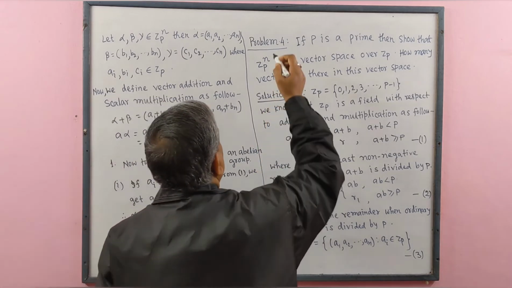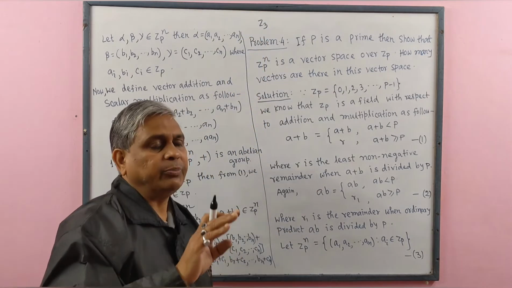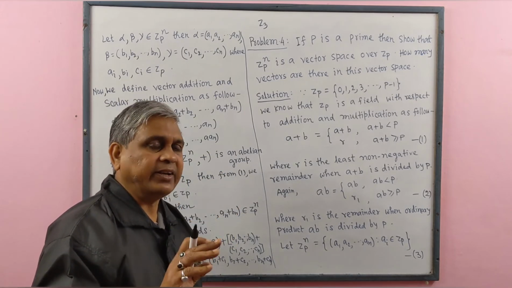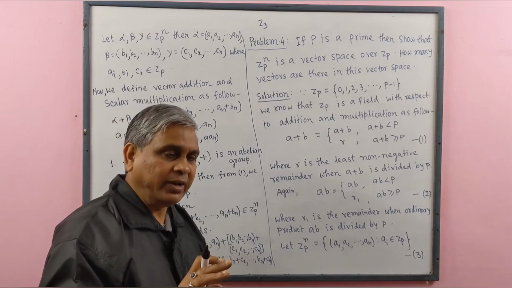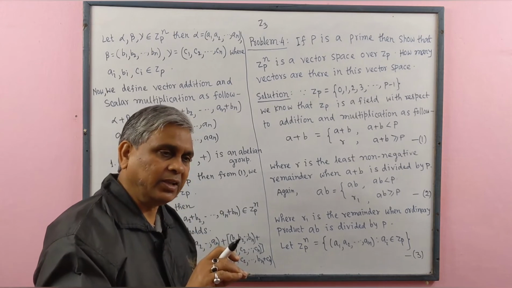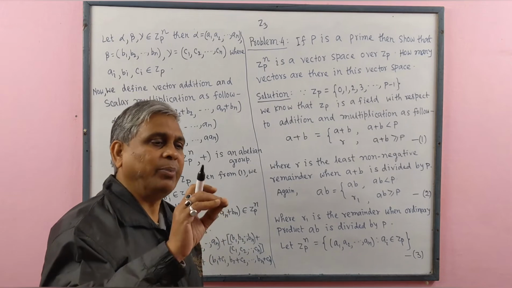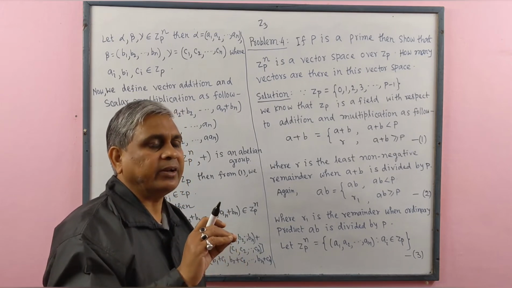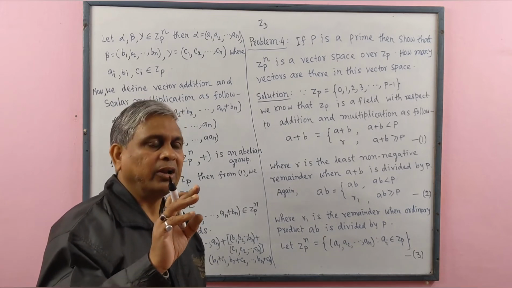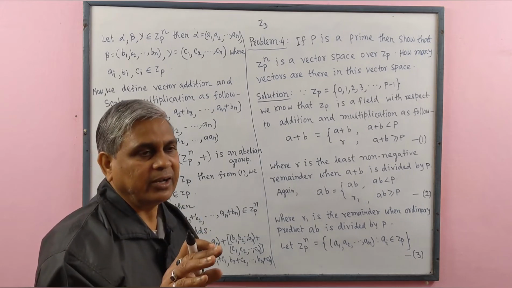For example, let we talk about Z3. If we divide 1 by 3, then we get remainder 1. If we divide 2 by 3, we get remainder 2. If we divide 3 by 3, then we get remainder 0. If we divide 4 by 3, then we get remainder 1.